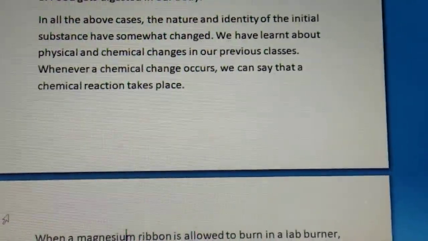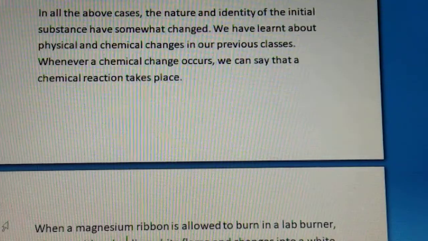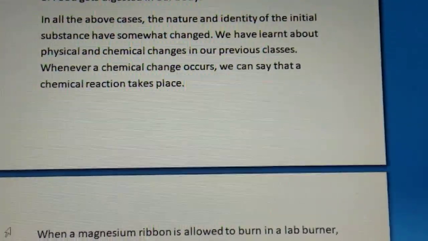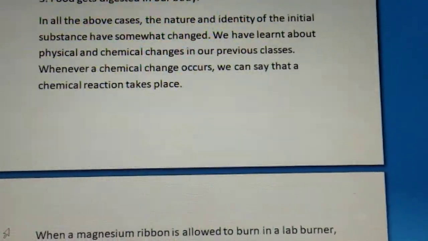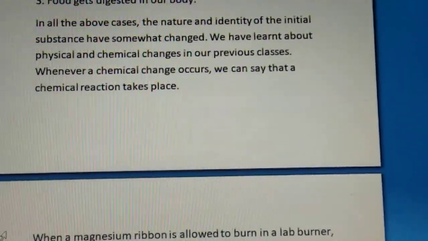So from the above reactions, we have come to know that some physical and chemical changes of matter take place, and we have learnt about this in our previous classes. So whenever a chemical change occurs, we can say that a chemical reaction has taken place.